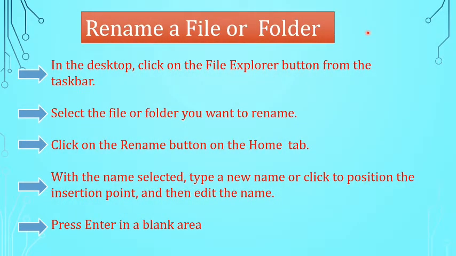Next it is rename a file or folder. In the desktop, click on the File Explorer button from the taskbar. Select the file or folder you want to rename. Click on the Rename button on the Home tab. With the name selected, type a new name or click to position the insertion point and then edit the name. Last one, press Enter key in a blank area.